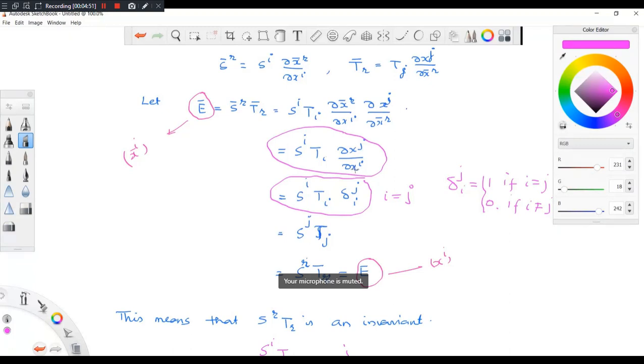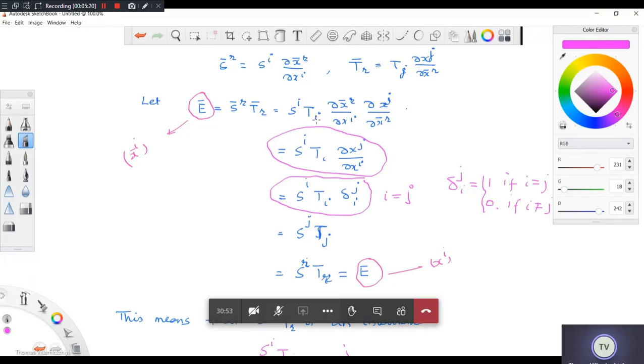Yes, sir. Sir, won't T_r come there? T_r will come, in the first step and in the second one. You have already written T_i. Won't T_r come there? No. What I'm saying is that T bar i, I am writing T_j x_j. So okay, you are saying this is j, no?